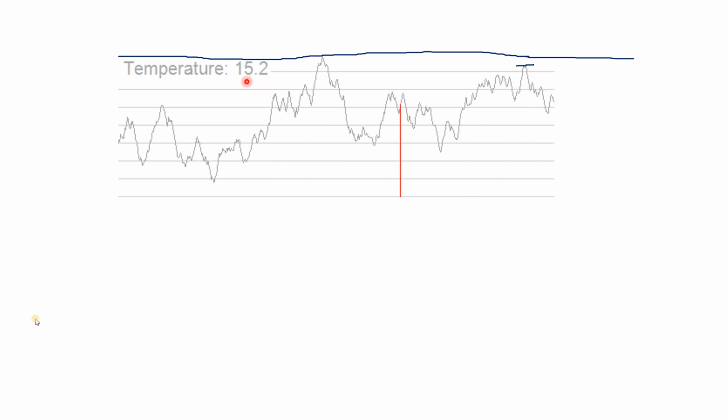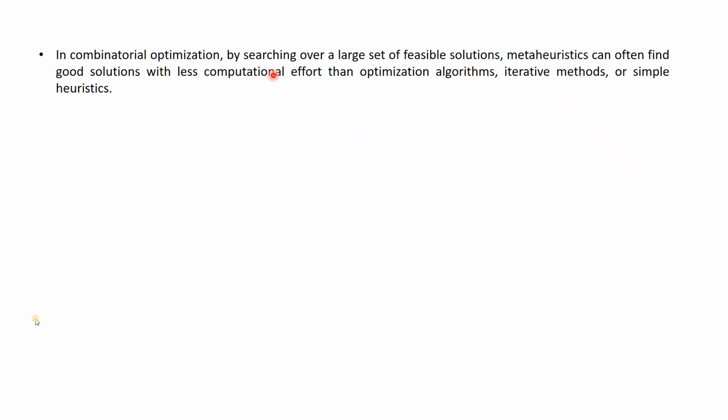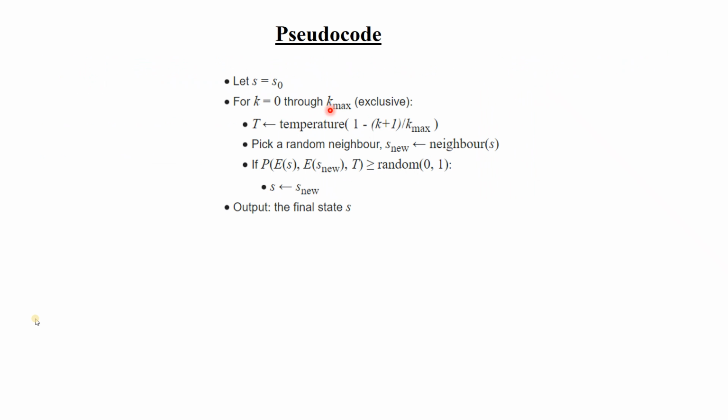So you can see the iteration is not reducing by one value or a whole number, it is decreasing by a decimal value because of this particular equation, this pseudocode. Okay, so in this way the temperature reduces.